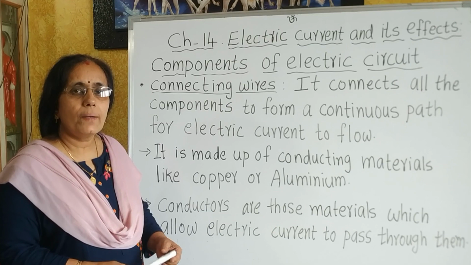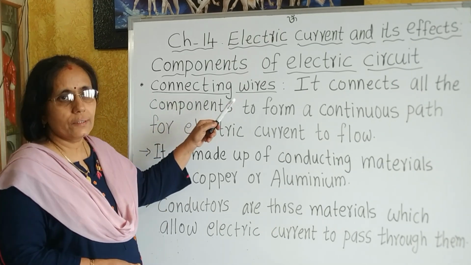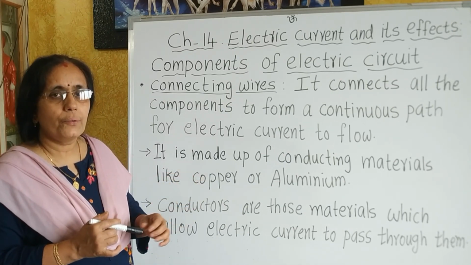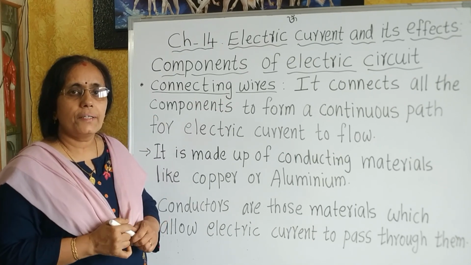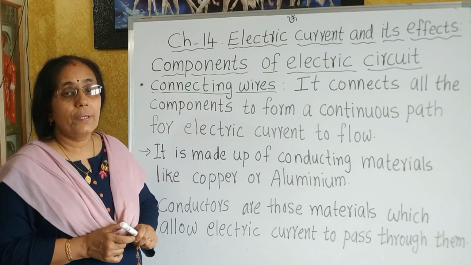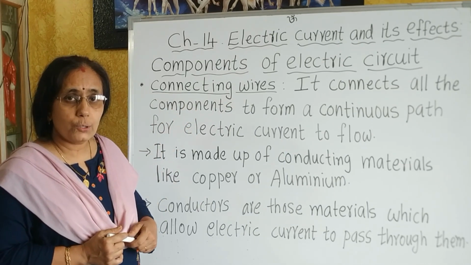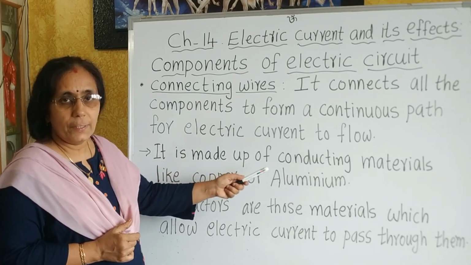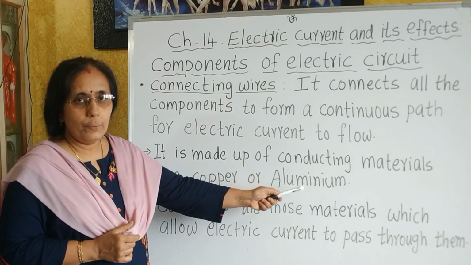The next basic component in an electric circuit is connecting wires. It connects all the components in an electric circuit with each other and forms a complete path for the electric current to flow. So, these connecting wires must be made up of a material that allows electric current to pass through it. Therefore, they are made up of conducting materials. Examples are copper or aluminium.